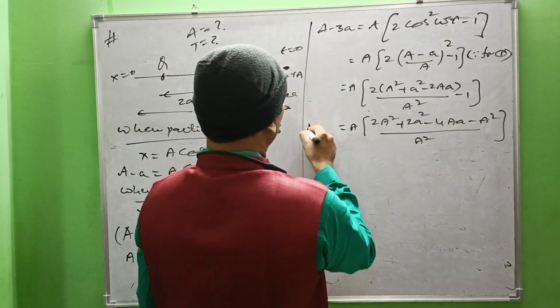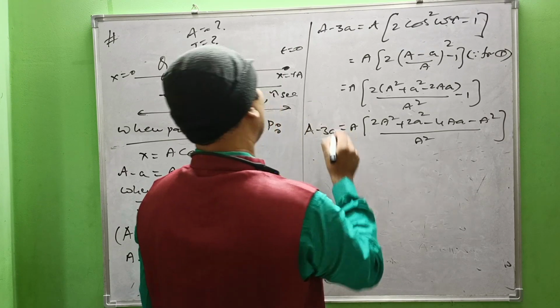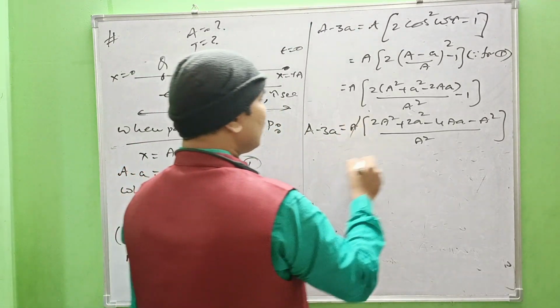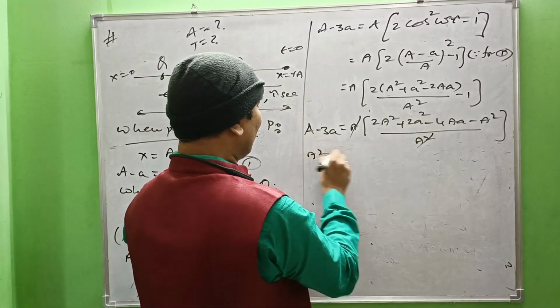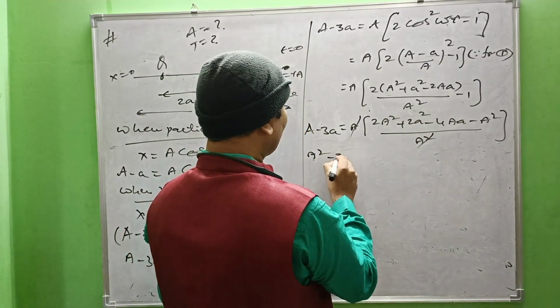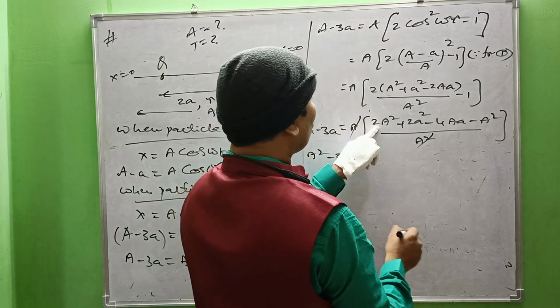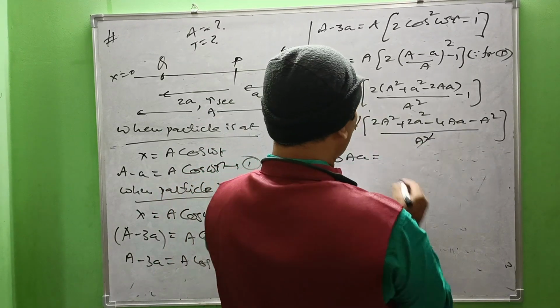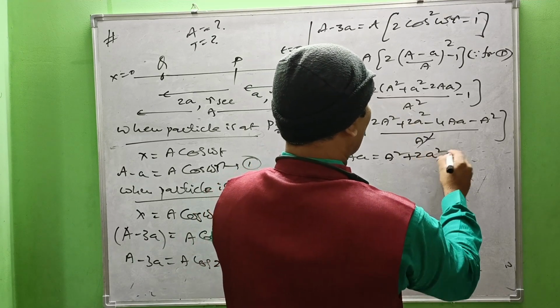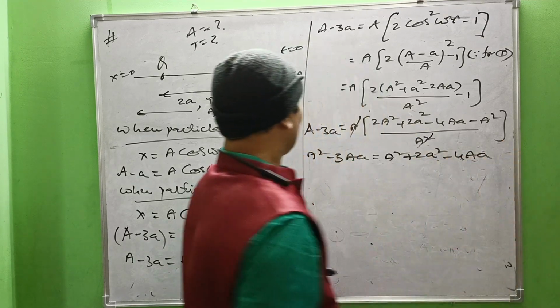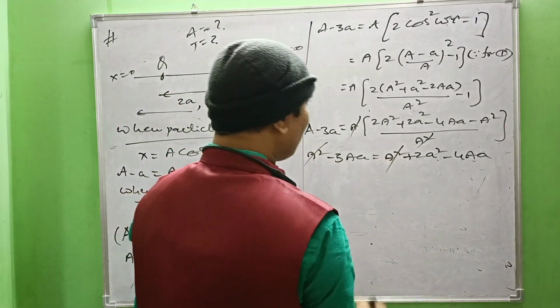So here in the LHS, a minus 3a. The a cancels here, that is we are left with a here. A into this one, a square minus a into 3a equal to 2a square minus a square, that is a square plus 2 small a square minus 4a. Right, a square cancels.